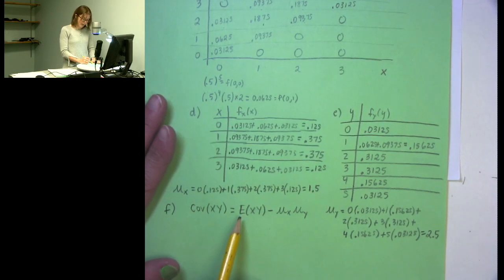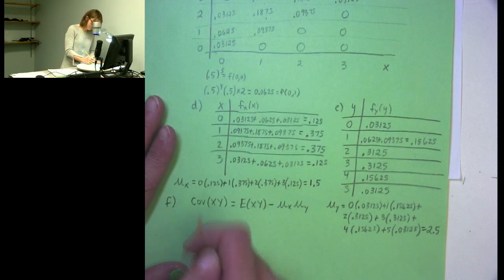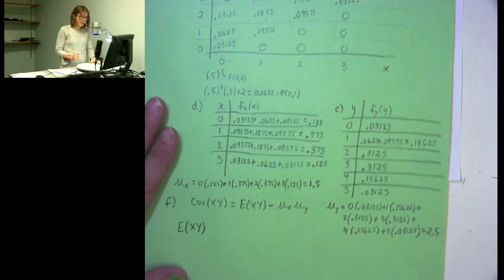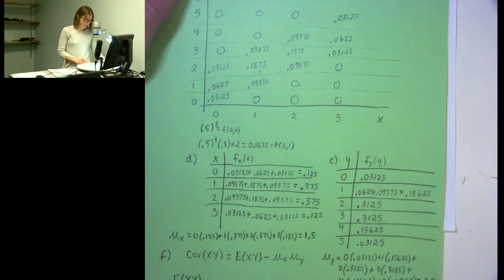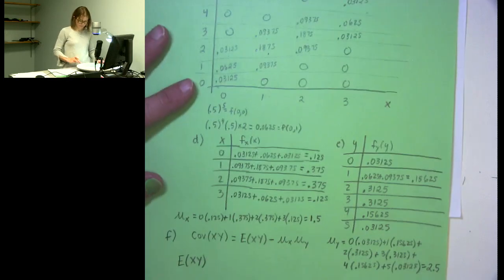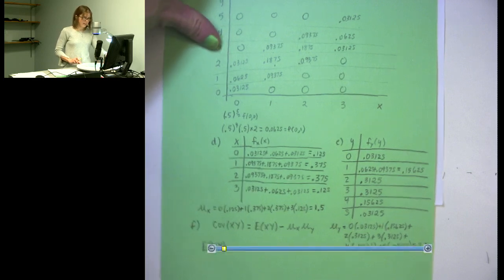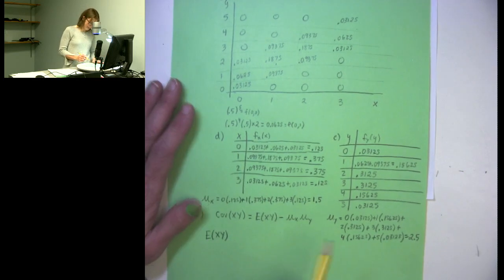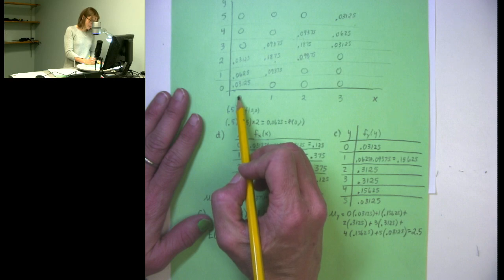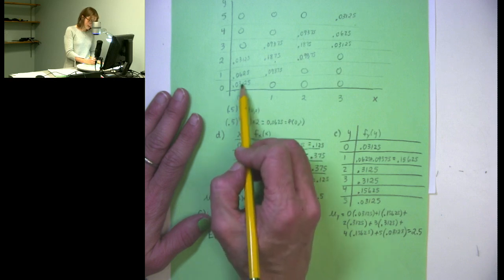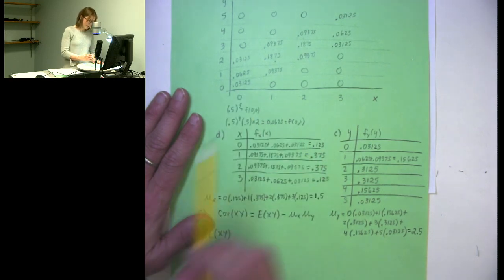Now I need the expected value of x times y. To find the expected value of x times y, it's going to be a bit of a tedious thing to do, but I'm essentially going to need to multiply x times y times their probabilities.